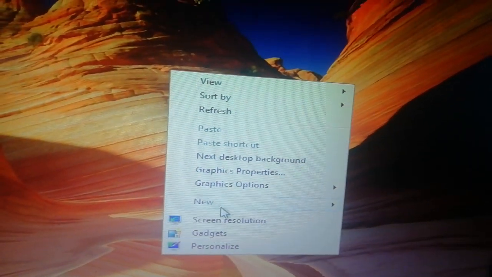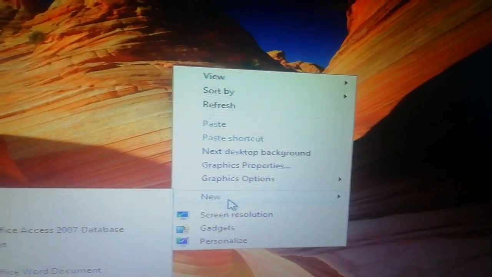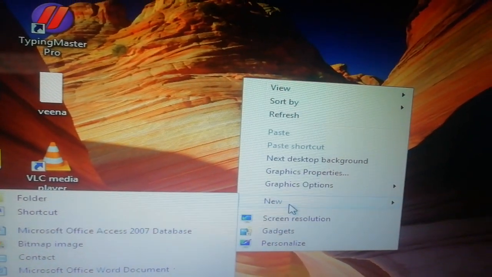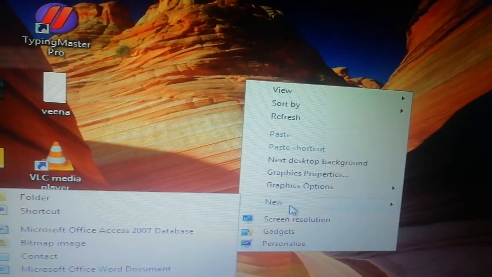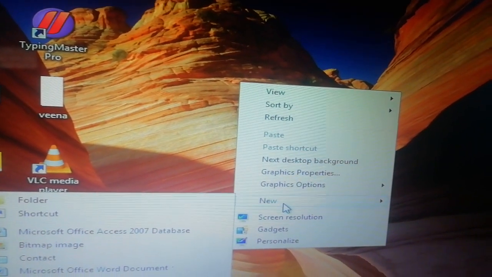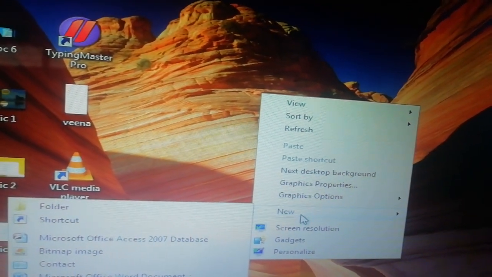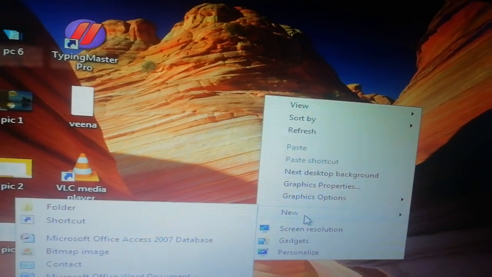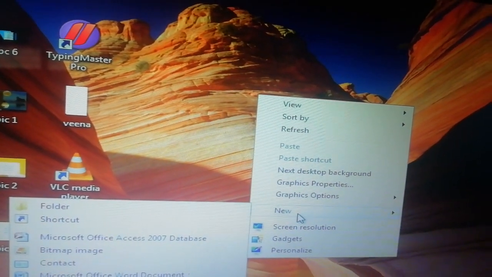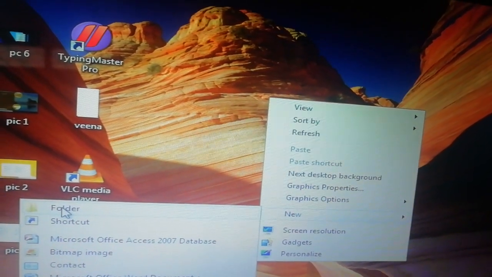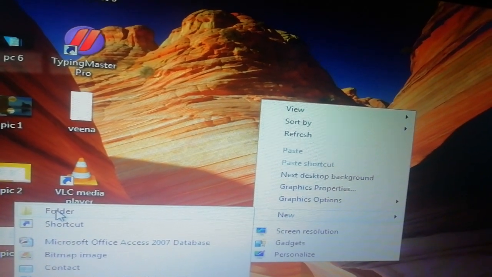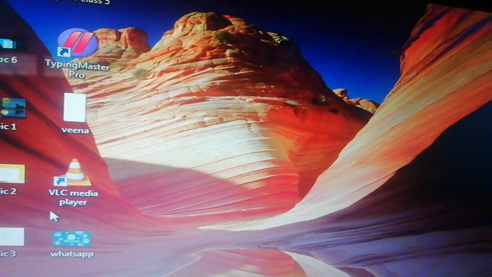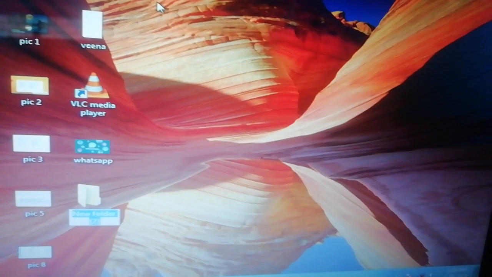Now click on New. Students, remember this: only one time you have to click the right mouse button, and further you have to use the left mouse button. Now click on Folder, and here you will get a new folder like this on the desktop.